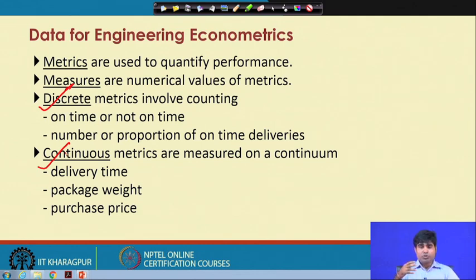So, what will you do? You transform male and female to some coding, let us say 1 and 2, or 0 and 1, then you analyze. It is very easy for doing the job. So, that is how we need to know the kind of measures, and the metric measures for reporting the data numerically as per the particular requirement, making the process easy to get the empirical output as per the engineering requirement.